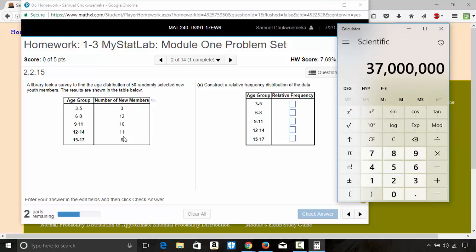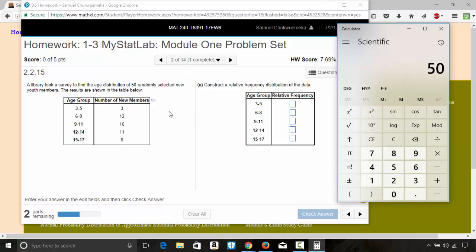So let us get the total frequencies here. So we have 3 plus 12 plus 16 plus 11 plus 8. And that gives us 50.